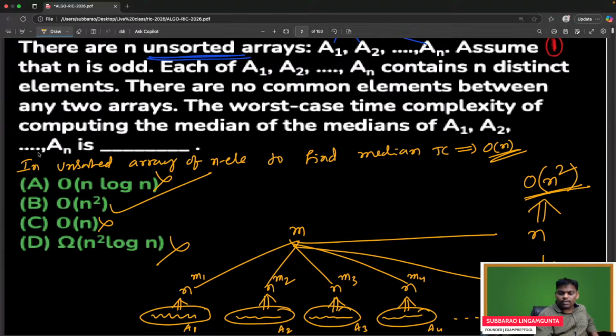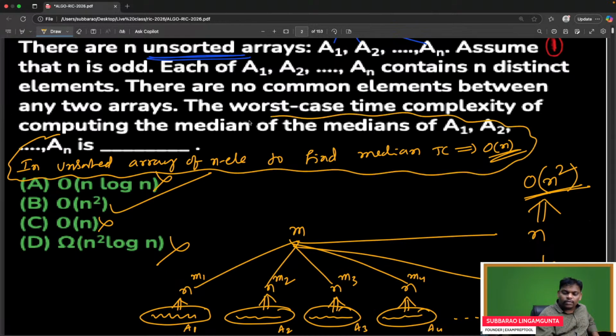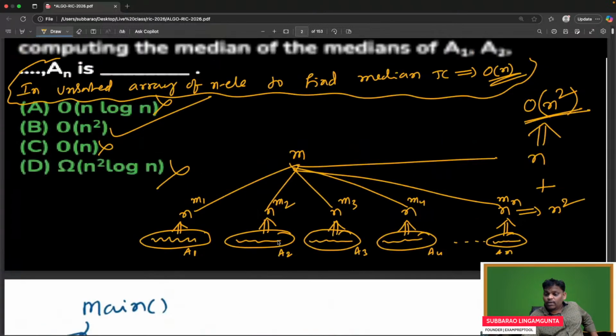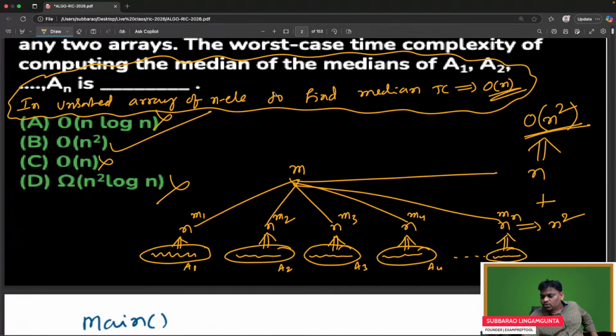From this, the statement you have to know is this: in an unsorted array of n elements, to find the median, time complexity is order of n. You should know this one. In a sorted array, finding the median takes 1; in an unsorted array, it takes n. This is the famous statement.